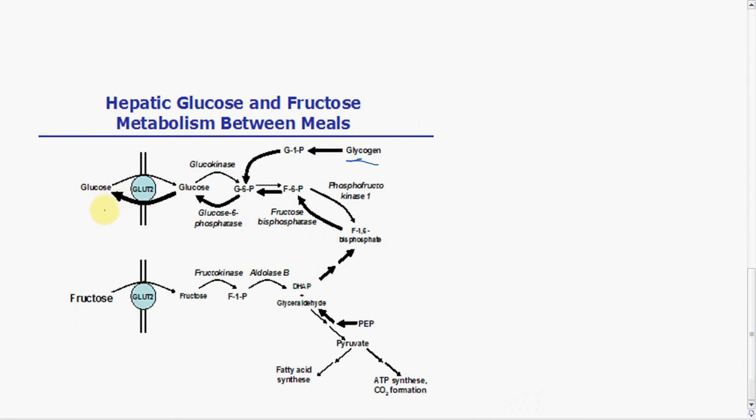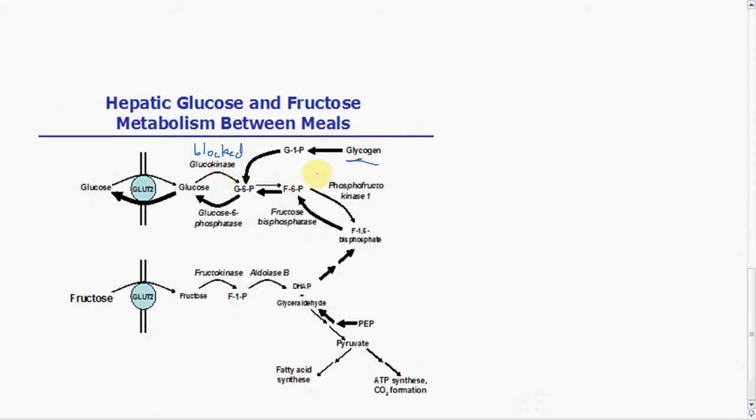Okay, so that's normally what happens. And partly because this glucokinase, its activity is blocked during this time. Because if it wasn't blocked, then it would keep phosphorylating glucose, and glucose would not be able to leave the liver, because once it has a phosphate on it, it stays put inside of a cell.